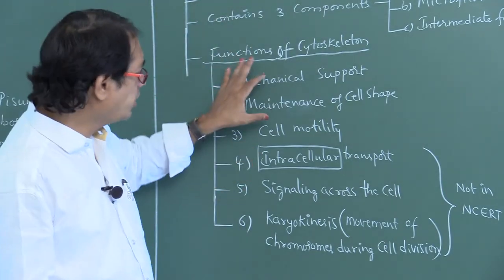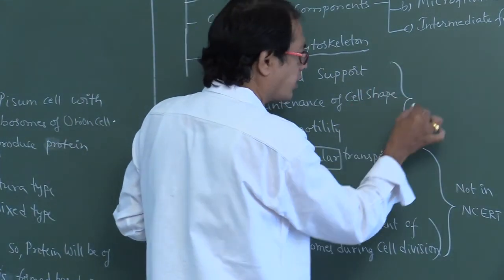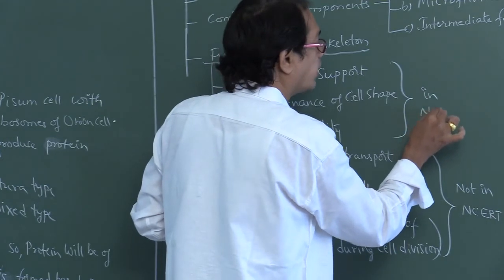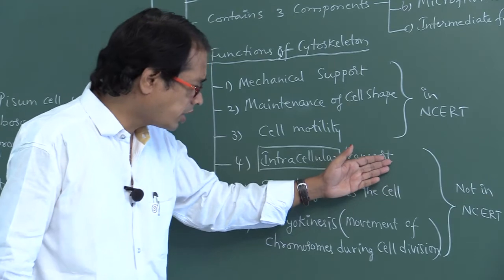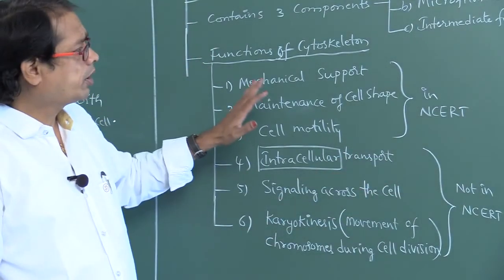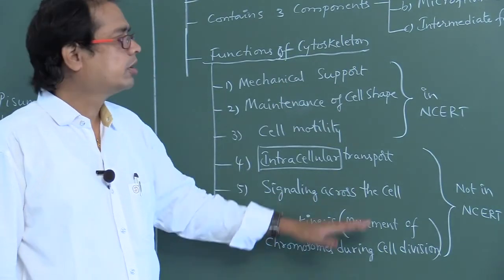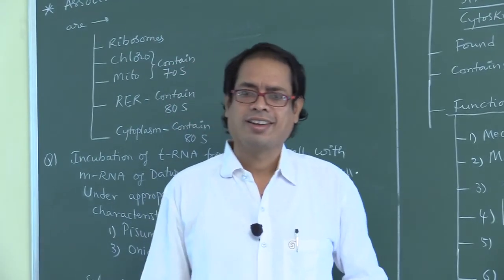Of course, some of these functions are given in the NCERT textbook, but three of them are not. Whatever it may be, follow all the functions of the cytoskeleton. So please note down all these points, my dear students, and we will meet in the next class.